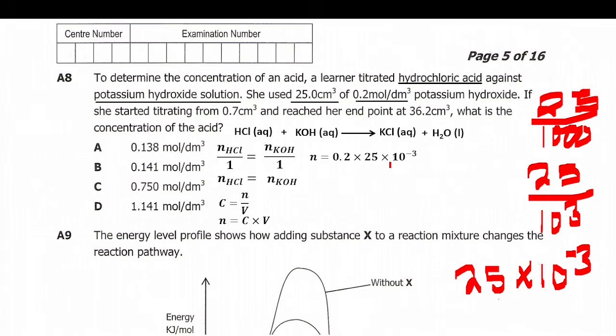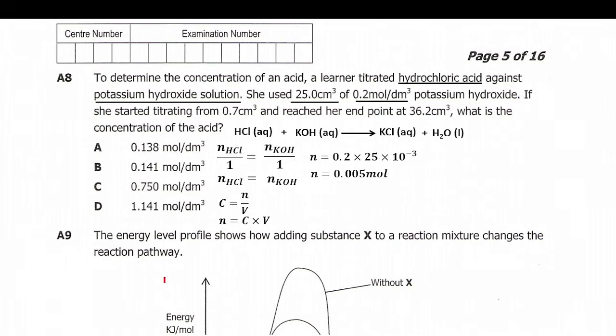0.2 times 25 times 10 to the power negative 3. When you evaluate this one, you get number of moles is equal to 0.005 mole. So this is the number of moles for what? For potassium hydroxide. We have calculated it because we have used these values for potassium hydroxide. So now we know the number of moles for potassium hydroxide, which is also equal to the number of moles of hydrochloric acid. So at this point, we are now going to calculate the concentration of hydrochloric acid, because we know the number of moles. So we'll read again the question.